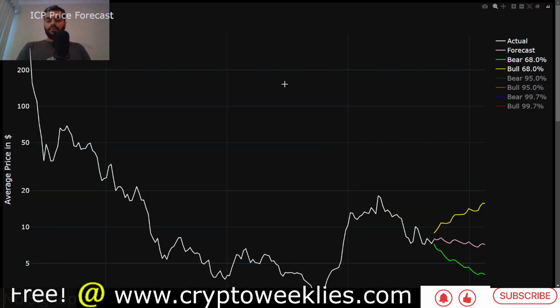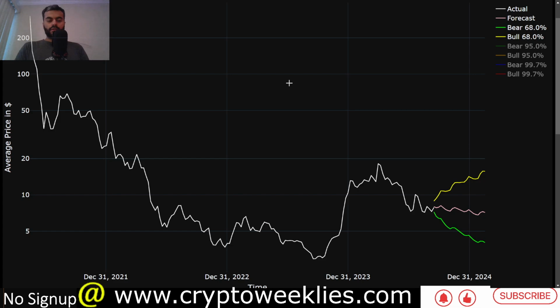If we were to go to the machine learning based model trend on weekly price action of ICP since the token launched, the base case scenario per the model till end of year, if there weren't any bias to the bullish or bearish side, is that the price action could be between $7.50 and $8.14. The bull case is between $8.88 and about $14.14.